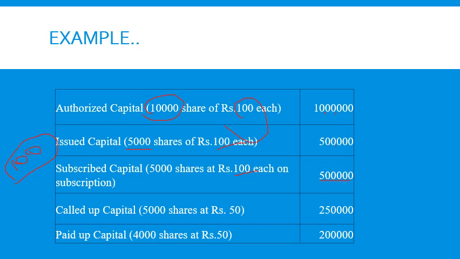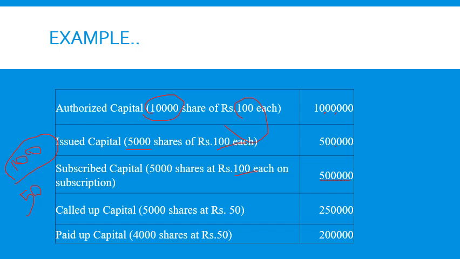So here you see the company says that first you have to pay rupees 50 on each and every share. So the called up value is rupees 50 per share. So total 5,000 shares is the issued capital.